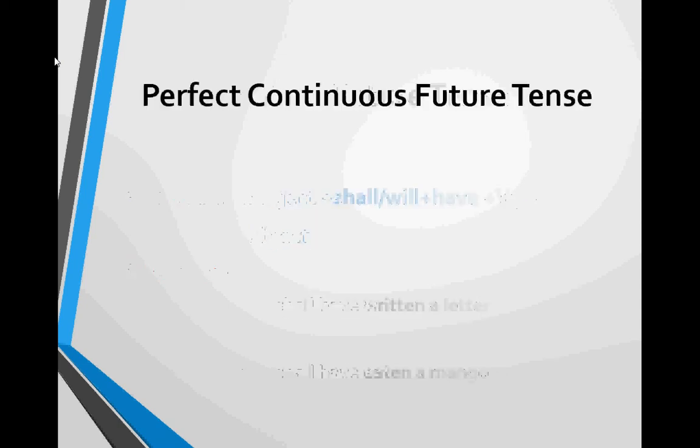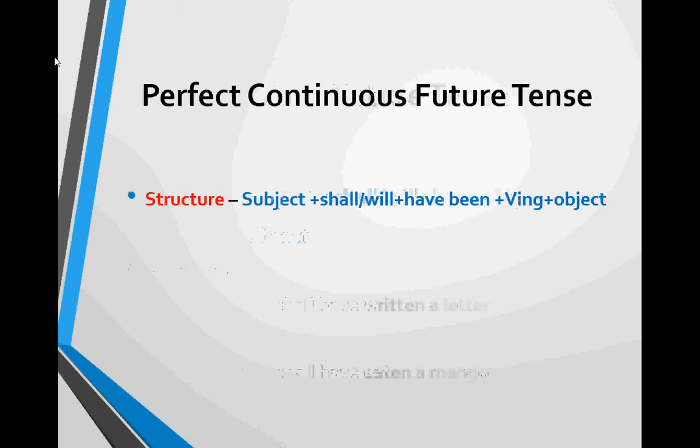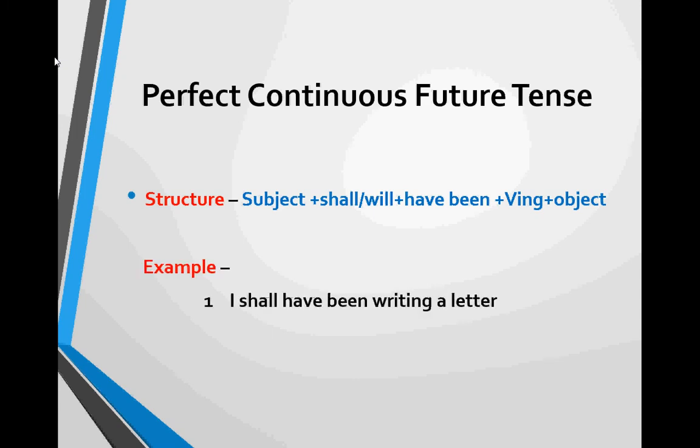Next is perfect continuous future tense. Structure of perfect continuous future tense is subject plus shall or will plus have been plus Ving plus object. Example of this tense is I shall have been writing a letter, then next is I shall have been eating a mango. Thus all these tenses have their own structure, and all these sentences also have their own structure.